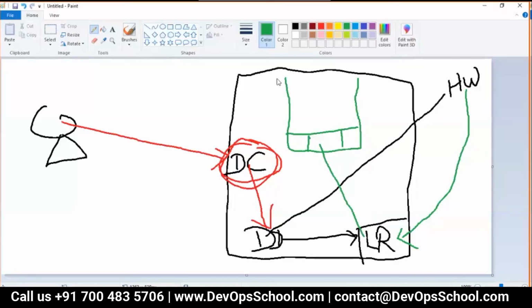Did you understand the workflow? 1, 2, 3, 4, 5, 6.